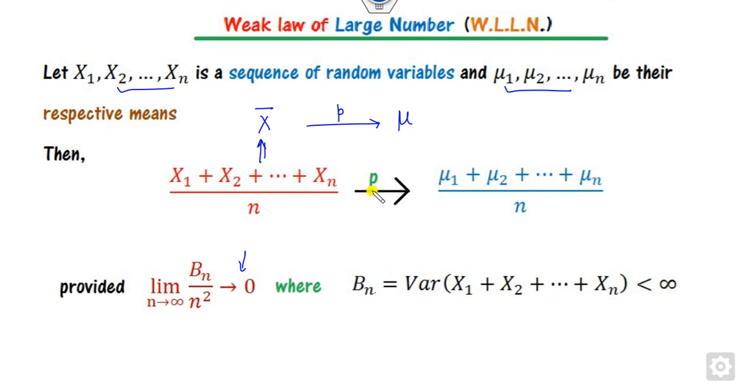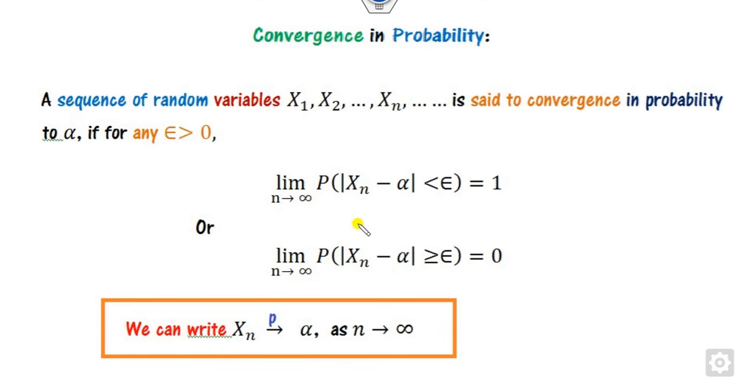Here P means convergence in probability, and we already discussed in our previous lectures what convergence in probability means. Xn converges to alpha in probability means that when you take the limit as n approaches infinity, the probability that the number lies in the epsilon neighborhood is 1, or else, if you write it as greater than epsilon, it is 0. So this is convergence in probability and the weak law of large numbers.